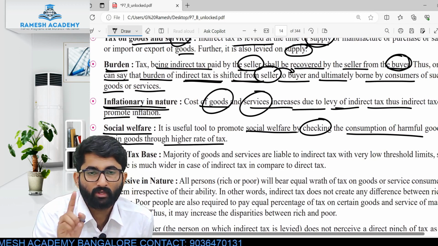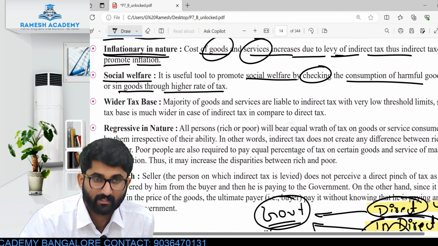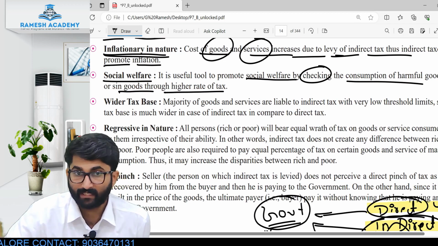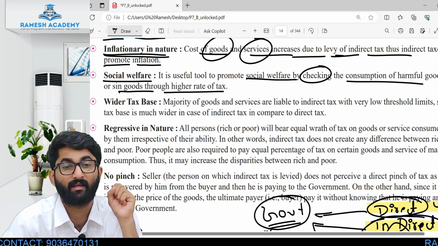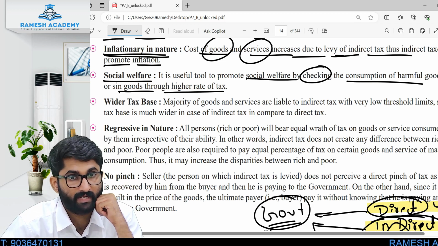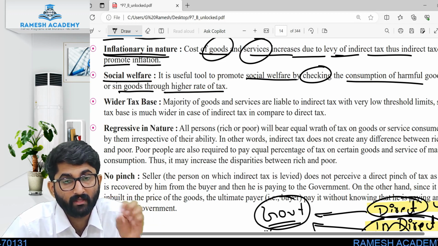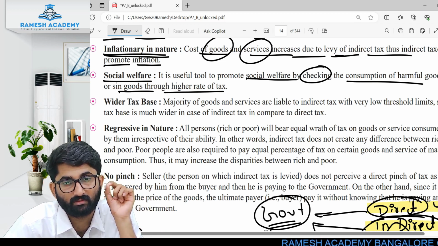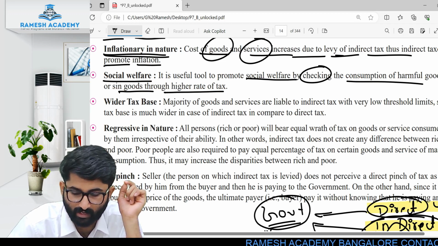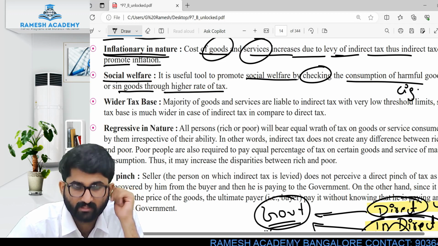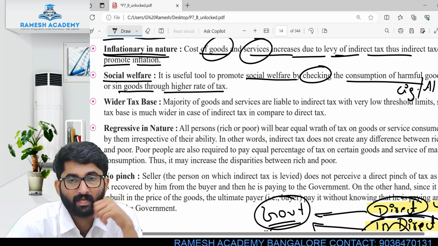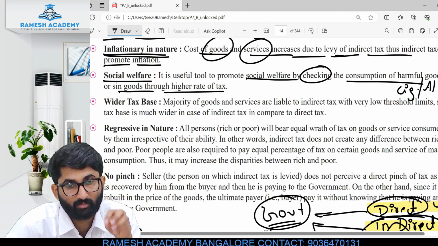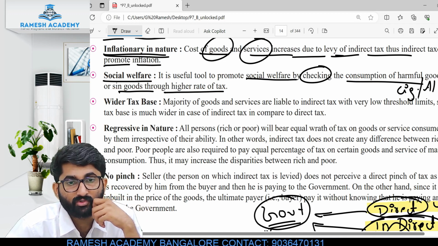There are two important points here. One is it increases the social welfare. How? By collecting the tax and using it on required social activities. Or it will put extra tax on socially ill goods or sin goods, harmful goods. Which are harmful goods, sir? Cigarettes, alcohol. On that there is extra tax, and by putting extra tax on that, it will maintain social welfare.